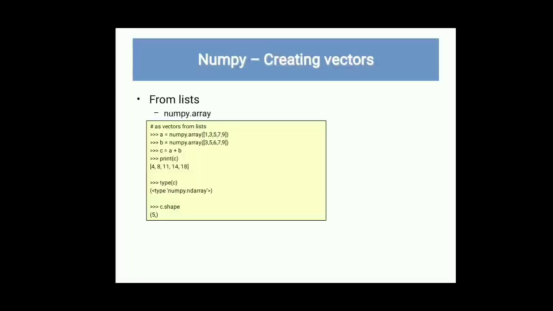Next one, creating a vector. See, two arrays are there, A and B, and we have added them into C. When you print C, it will display the value. And when you check C dot shape, it will show the value 5 because we have added all 5 elements into C. So it is called a vector.